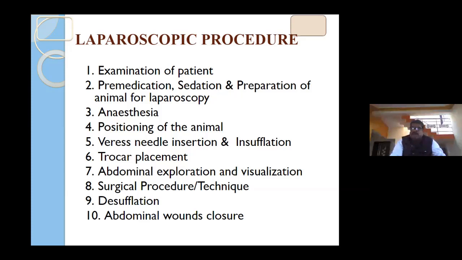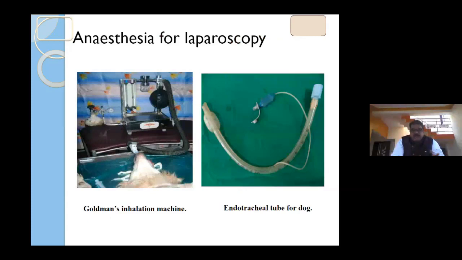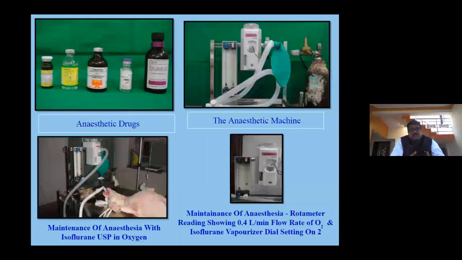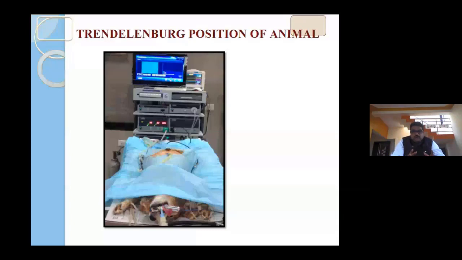The position of the animal is Trendelenburg, with all four legs up. The animal is connected to the anesthetic machine through the endotracheal tube for the maintenance of anesthesia. These are the different pre-medication medicines like atropine, dexamethasone, acepromazine, propofol, and isoflurane. This is the anesthetic machine, and the animal is connected to it during maintenance of anesthesia. Different vaporizers can be used for isoflurane and sevoflurane. So this is the total trolley setup.